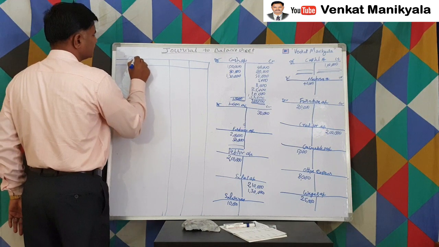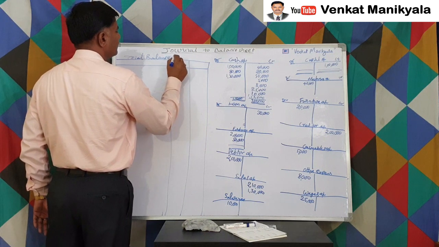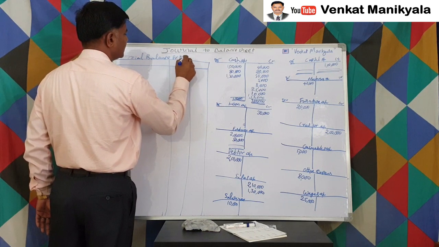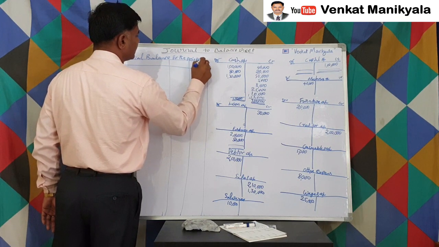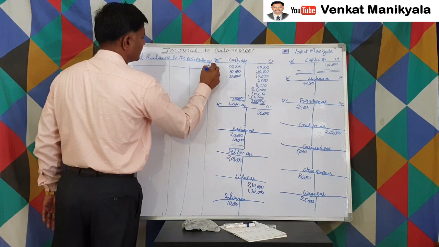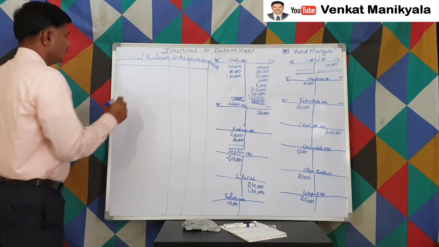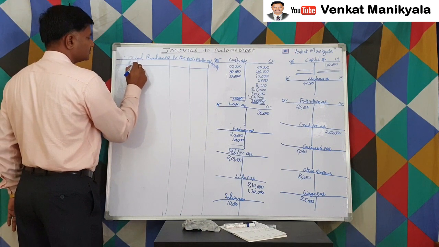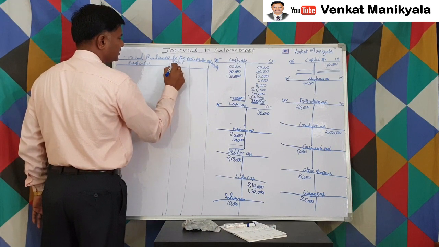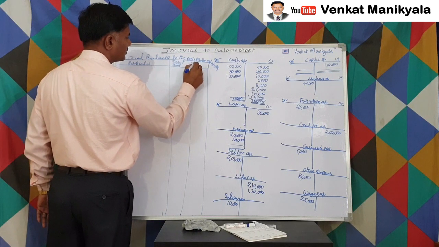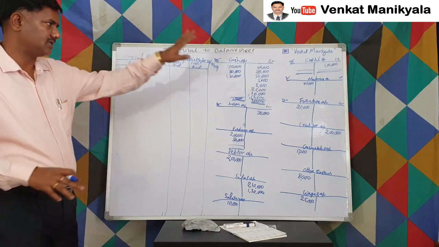So trial balance for the period ending 30th April 2019, right? This is account or particulars. Particulars or account we can also write, debit amount, credit amount, right?